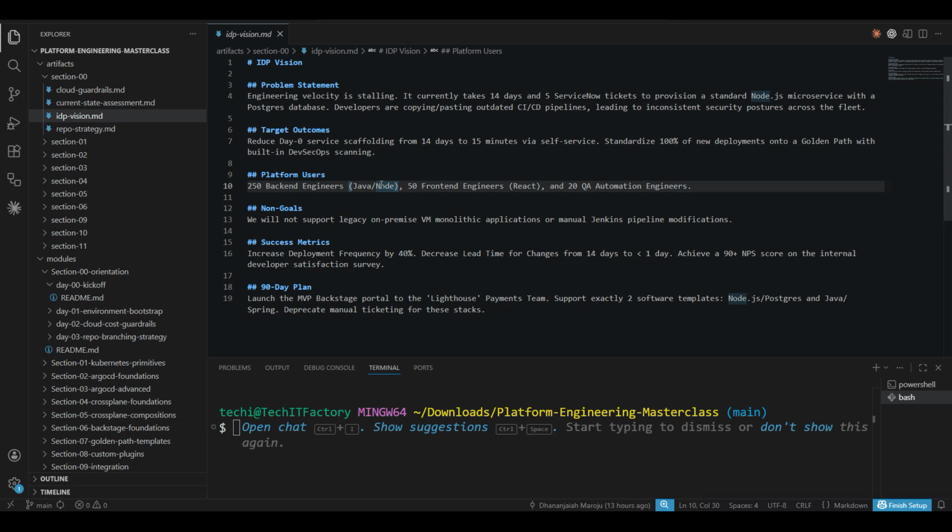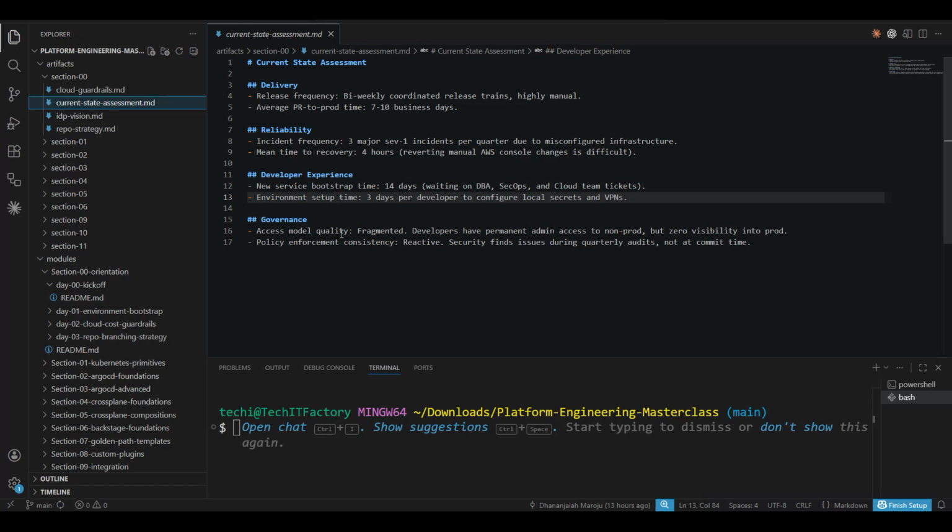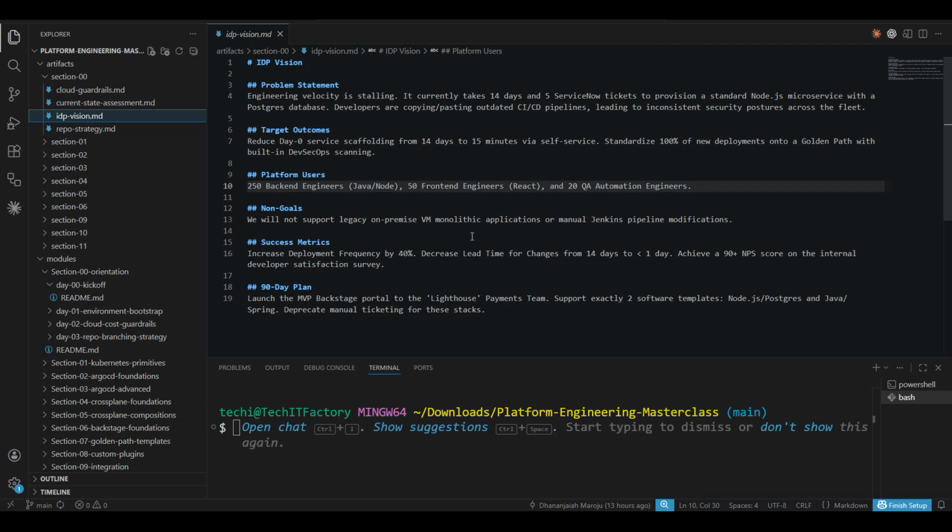So let's quickly wrap up what we have accomplished today. Okay, so we have a mission statement, we have a current state assessment, right, which is honest about the problems we are solving. Remember, whatever we have in the current state assessment, this is an honest document of what my organization is going through right now. So what problems we are going to solve, that is what we have defined. So we have a capability map which gives us a roadmap, and we have our first deliverable, the IDP vision, committed to our repository, right? This is the roadmap that we are going to deliver.